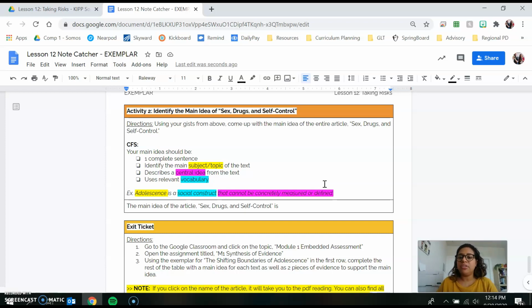So if we take the article, The Shifting Boundaries of Adolescence, as an example, you might remember that the main idea was adolescence is a social construct that cannot be concretely measured or defined. And so, if we're going with that main idea, notice that the subject is adolescence, the vocabulary word that was used was social construct, and that the central idea was that adolescence is a social construct that cannot be concretely measured or defined. So, it is one complete sentence that gets at what the entire article was mostly about. You are going to do that before the article, Sex, Drugs, and Self-Control.